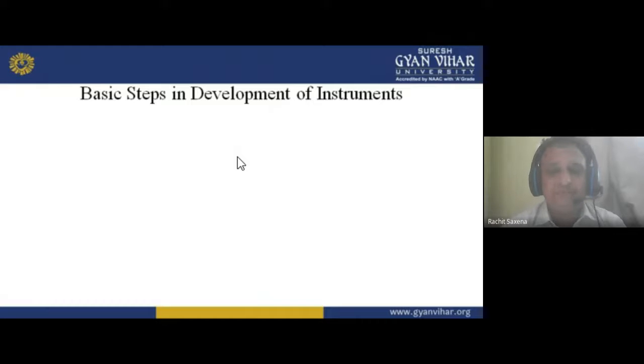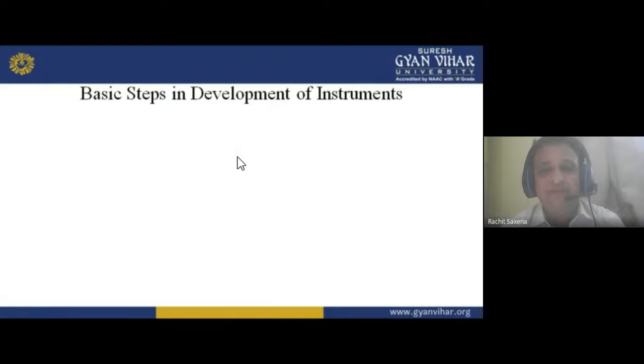But from the e-commerce site you have to identify which type of RAM you want, which type of memory, and which level of camera facility you want. Brand is also there. All these things come in the development, or basically purchasing.